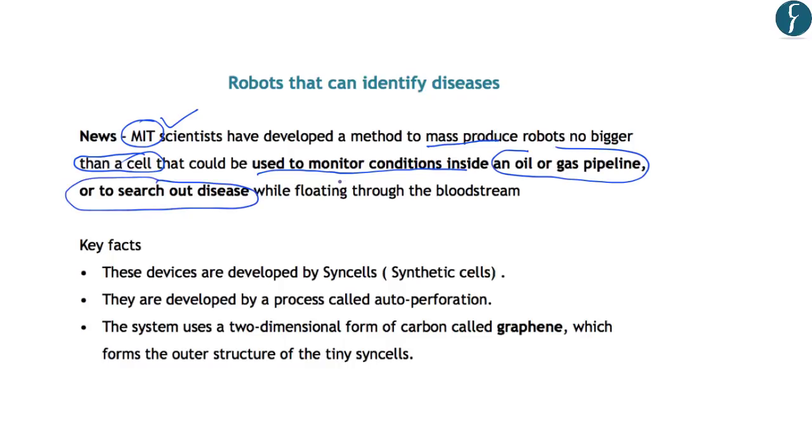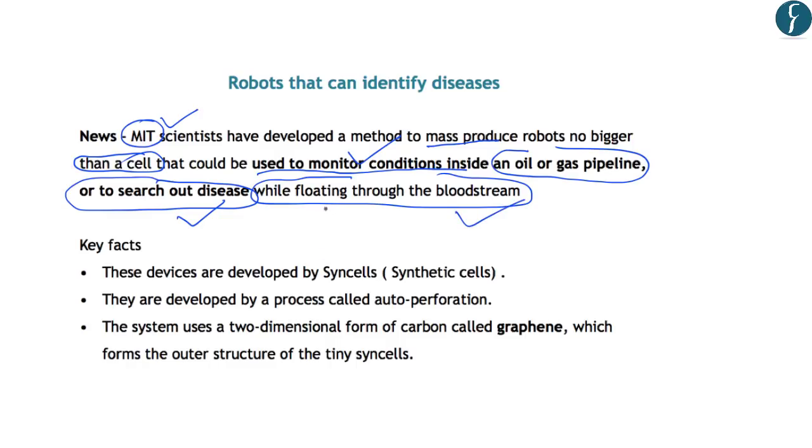And these cell-sized robots can float through the bloodstream. So these are the three important aspects of these cell-sized robots. That is, these can be used to monitor conditions inside oil and gas pipelines. These can be used to search out diseases, and these can flow through the bloodstream, and that is why they are able to find out diseases within the human body.